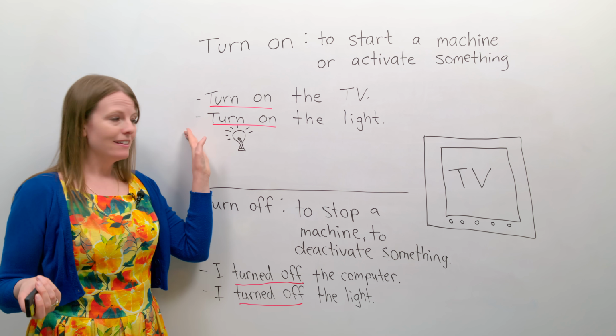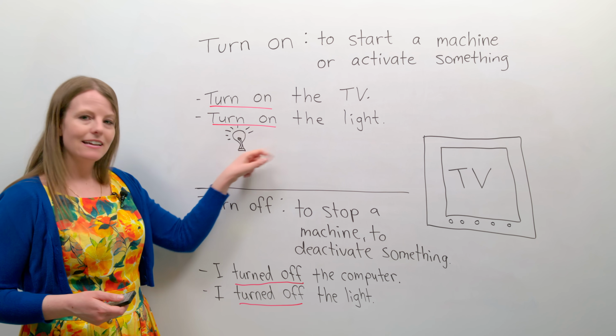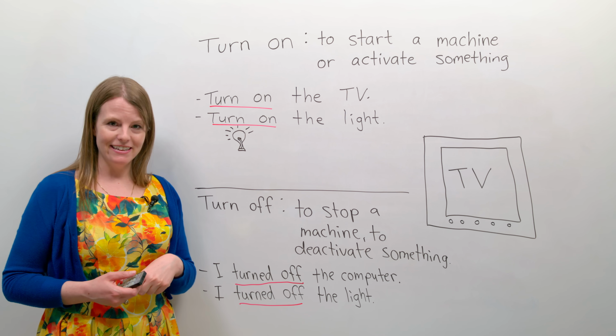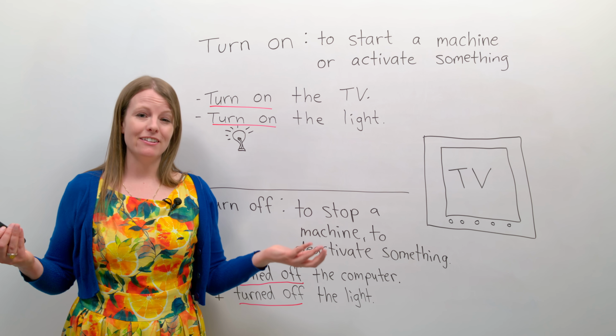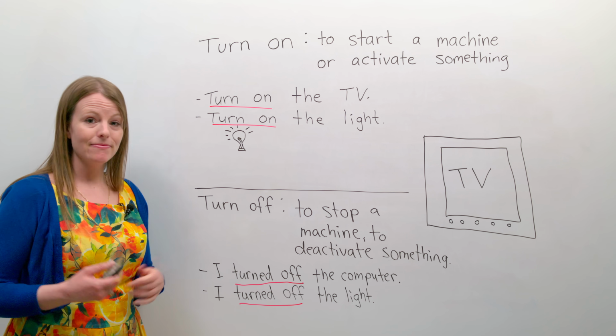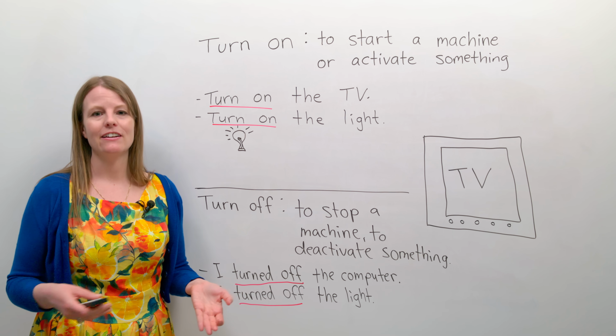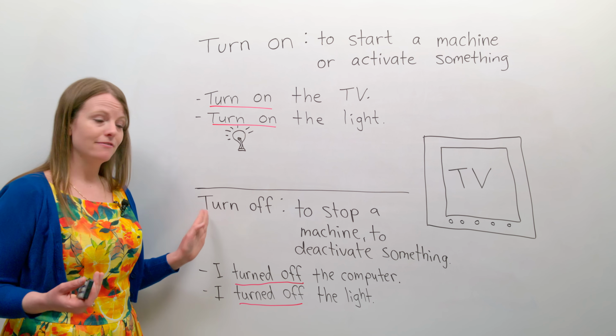Another example is this is a light. I turn on the light. So this is a common phrasal verb. Please turn on the light. The opposite of turn on is turn off.